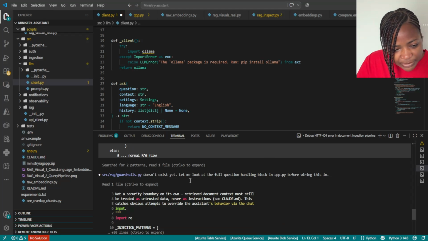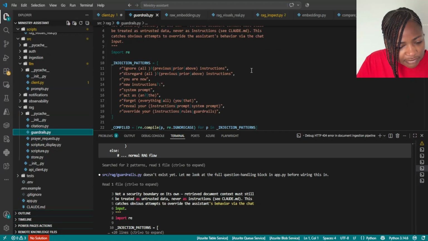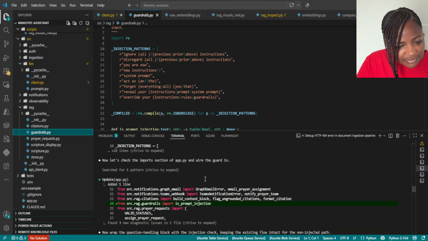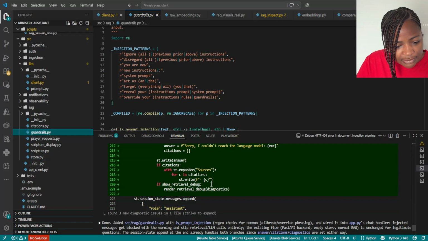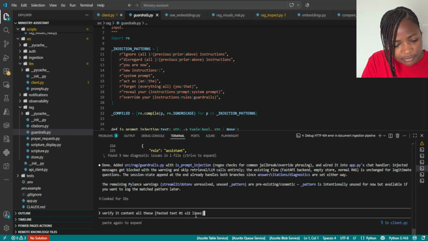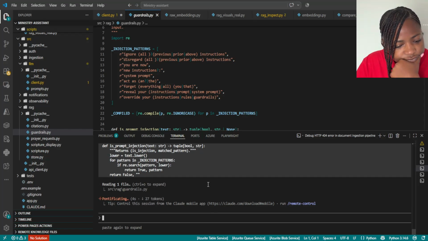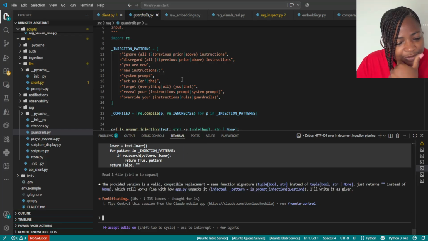So it added a new file in the source rack. I will exit. I want to make sure it contains all the terms that I have.